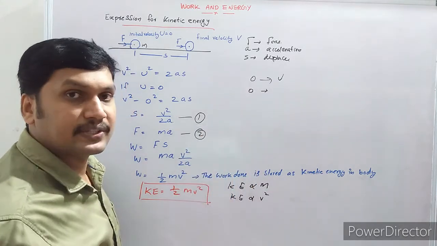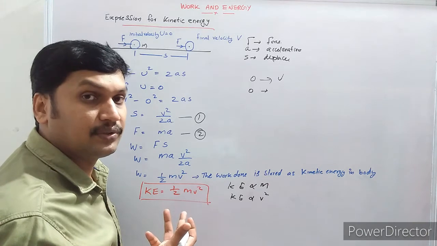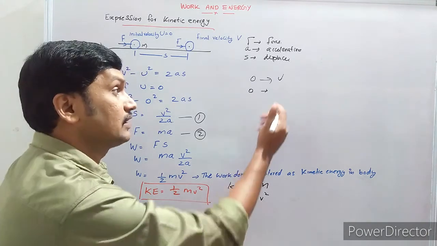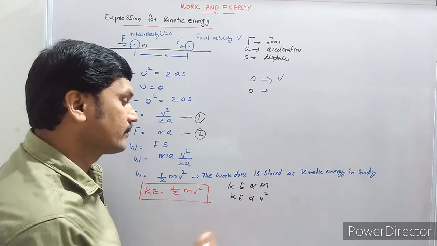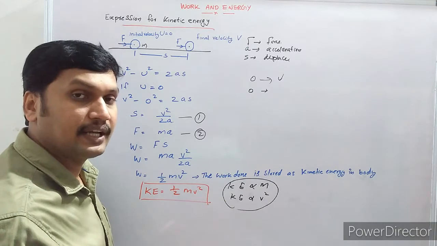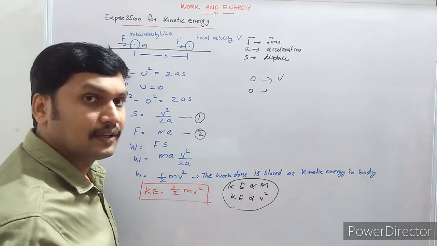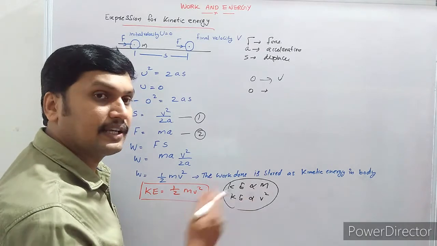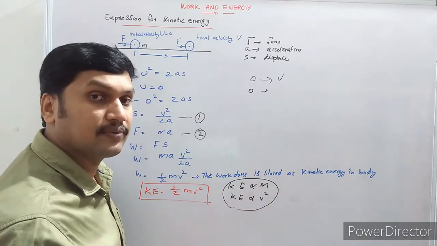Both have the same mass. The bullet can do more work because it possesses more kinetic energy as its velocity is very huge. So the factors affecting the kinetic energy are mass and velocity. Kinetic energy is directly proportional to mass, and directly proportional to the square of velocity.